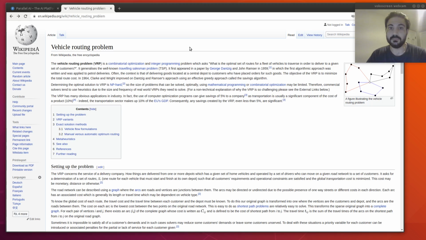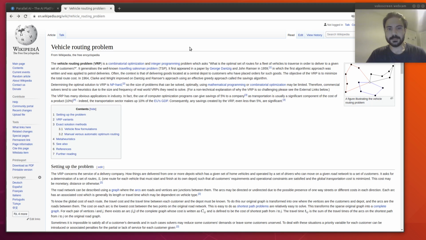You have some constraints to satisfy. So this is a fairly complex system, especially if you have some particular constraints like time windows or pickup and delivery and so on. And we want to model this, and we want to make it autonomous.